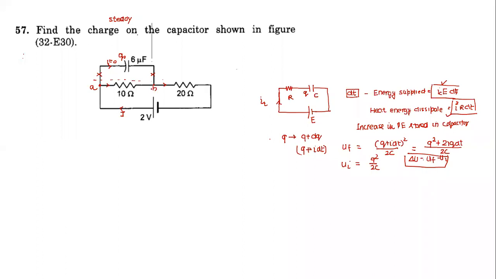So the charge on the capacitor, Q naught, capital or small, whatever you write, will be equal to C into VAB. What is VAB here? Points across which it is connected. Since no current is flowing, VAB is very easy. When I look at the figure, the potential drop across 10 ohm will be 1/3 of the total potential. So VAB is equal to 2 by 3. So it will be 6 into... Okay. So this is a pretty easy question.